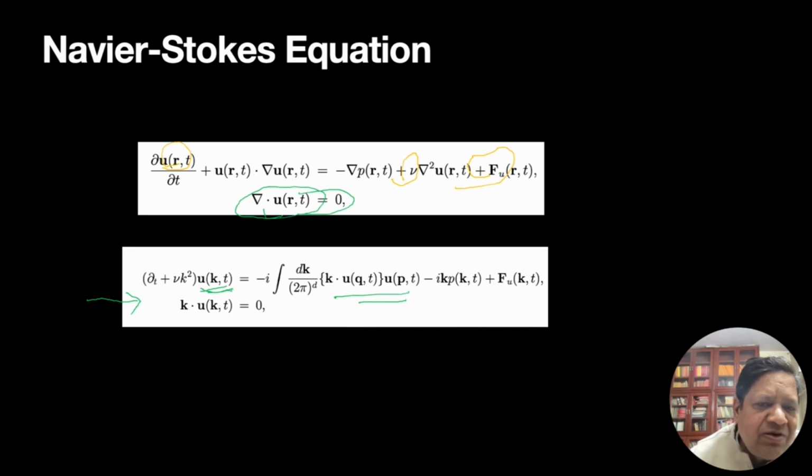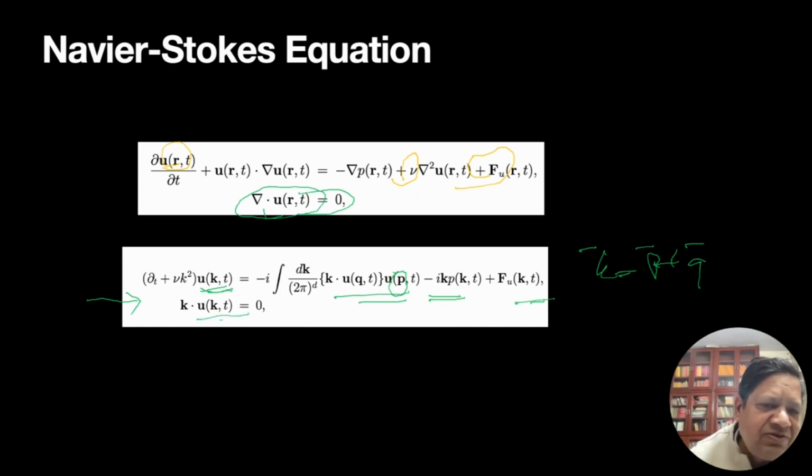Please recall that k equals p plus q. We sum over all p's for a given k, and q is of course k minus p. The pressure gradient becomes minus i k p, and F of k is the Fourier transform of F of r.